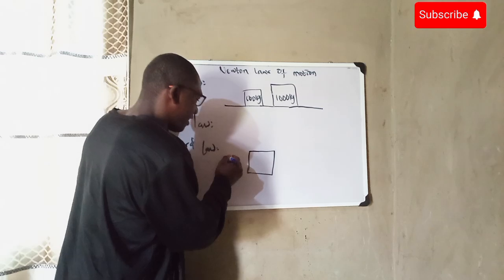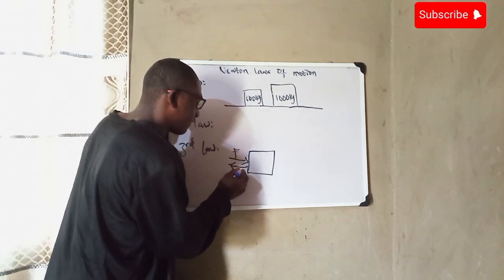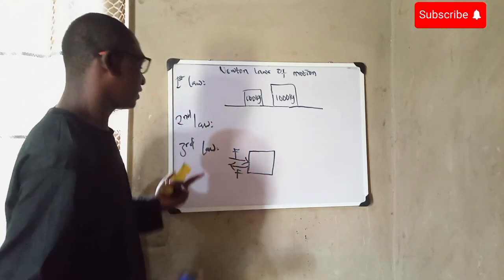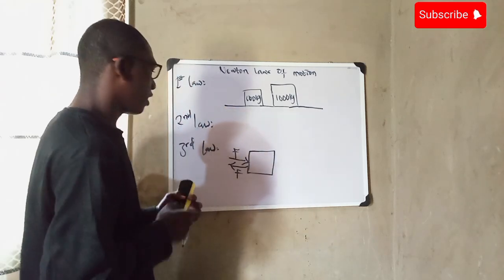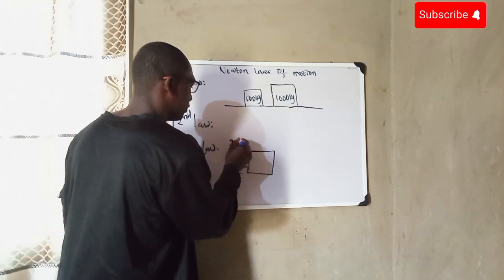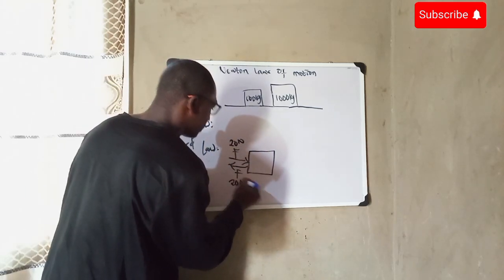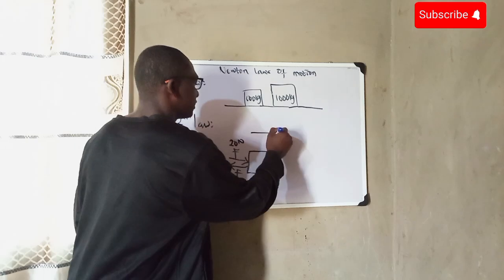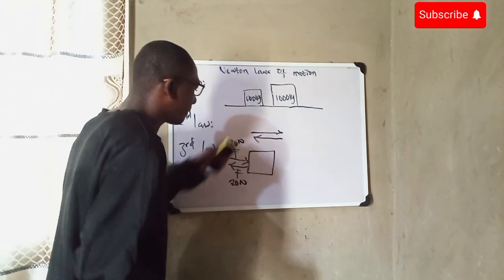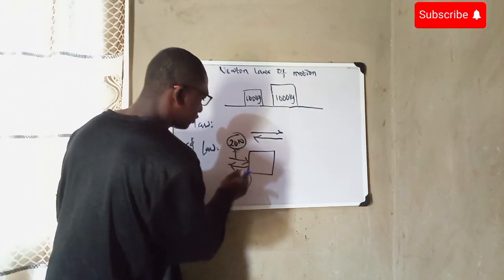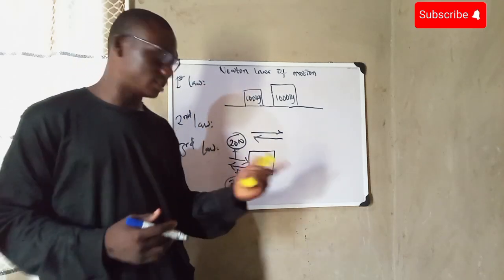Now, if you apply a force F on this body, it will also apply the same force F on you too. Let's say you hit this block, you also feel an opposite force. Let's say the force here is 20 Newton. The force that this block will also exert on you will also be 20 Newton, but they are equal in magnitude, and opposite in direction. Because this one is facing like this, and that one is facing like this.